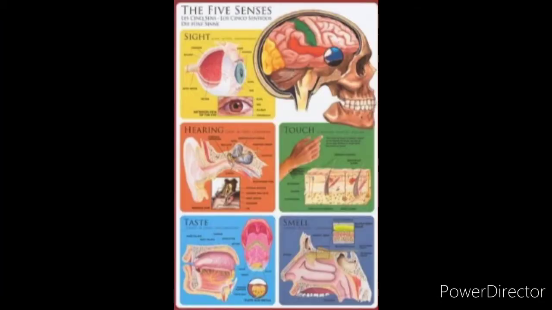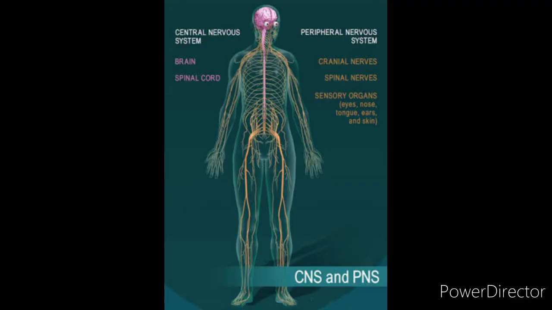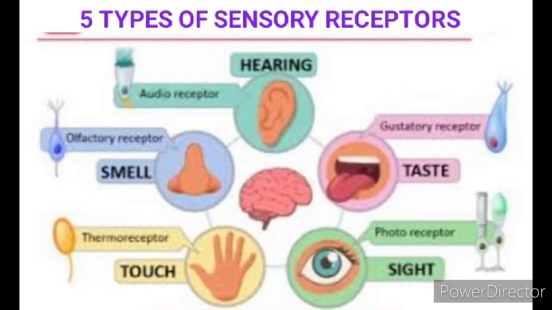They take the stimulus from the sense organs to the central nervous system, that is brain and spinal cord, in the form of electrical impulses through neurons or nerve cells. So, our body is made up of an extensive network of nervous system composed of neurons. Let us see various types of sensory receptors present in each sense organ.